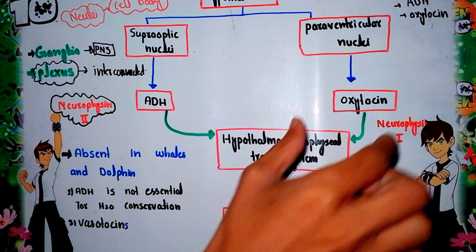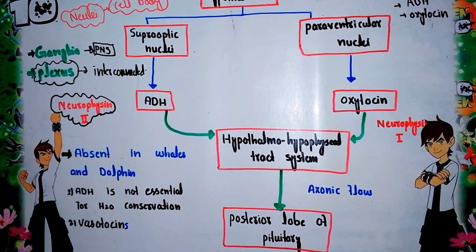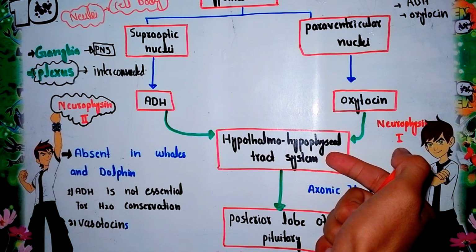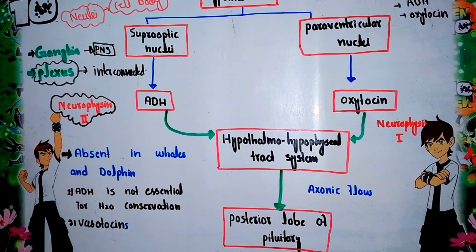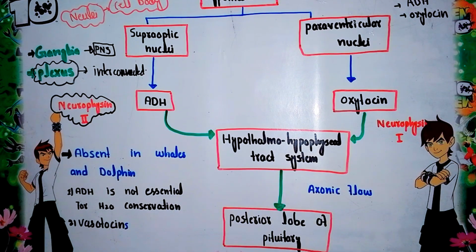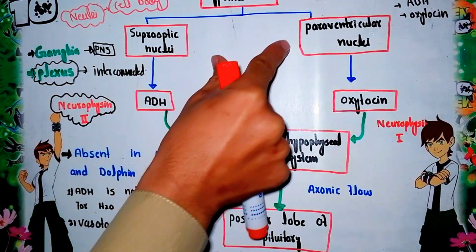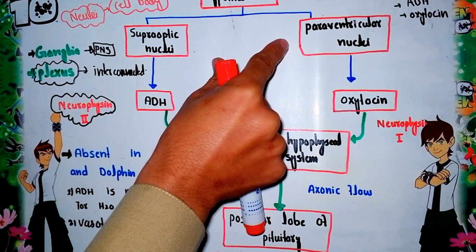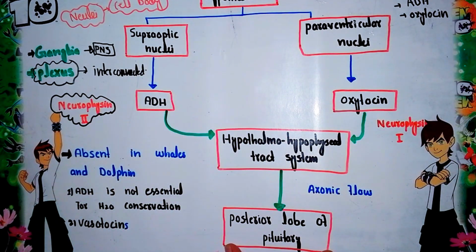The same process occurs in the case of oxytocin. The complex moves through the hypothalamo-hypophyseal tract system and comes into the posterior lobe through axonal flow. In this way the hormones are synthesized in the hypothalamus while stored inside the posterior lobe of the pituitary gland.